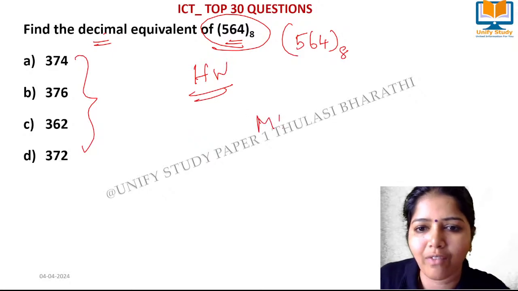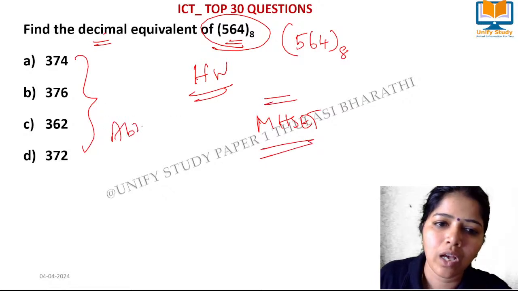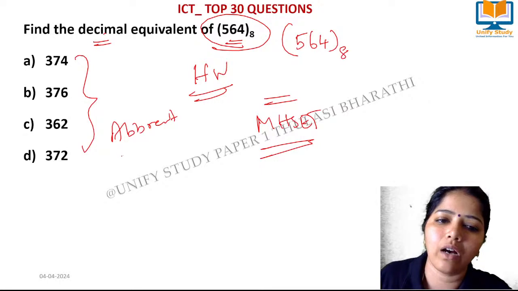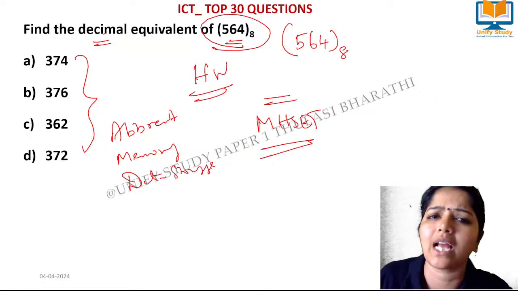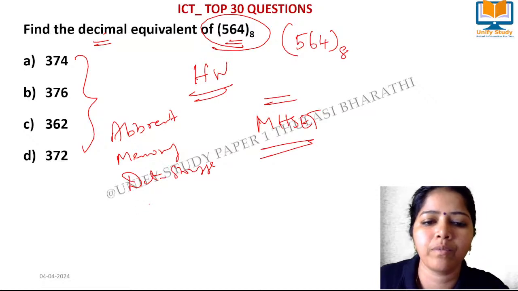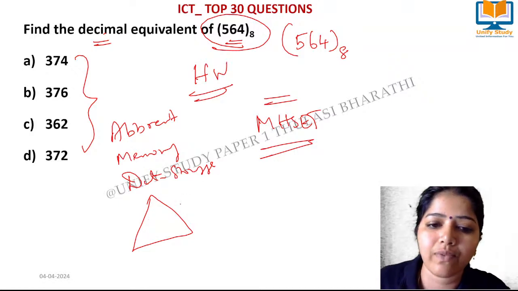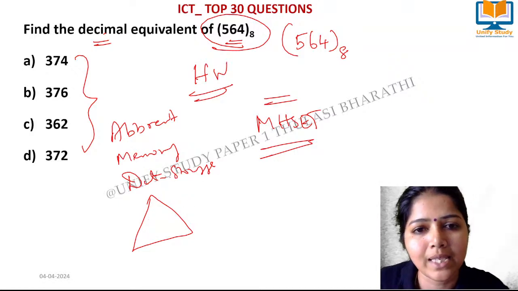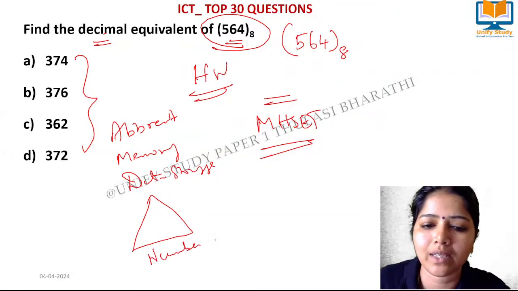As this week we have MHSET, please kindly do your revision on abbreviations in this ICT, and you have to do a revision on memory concepts. Data storage is very very important. It is a very easy area to get your 5 out of 5 marks in ICT. Make sure you remember that inverted triangle, right? That triangle is very very important in terms of memory hierarchies. So please kindly go through number conversion, very very important. Kindly do practice on these things.